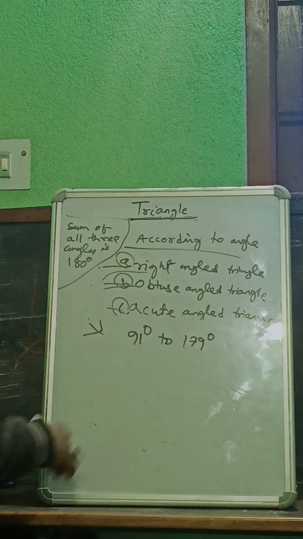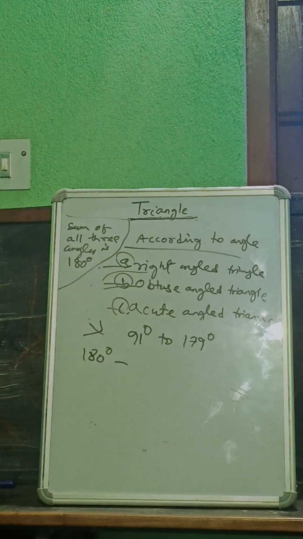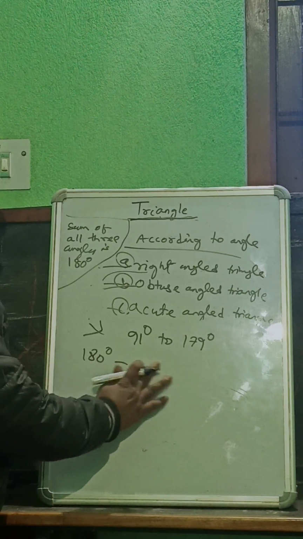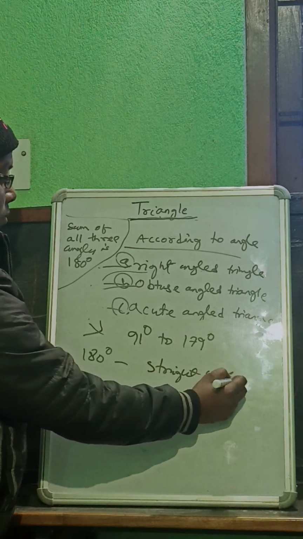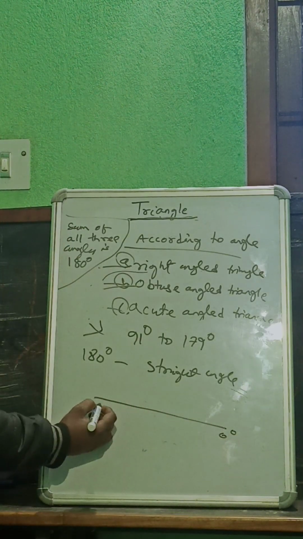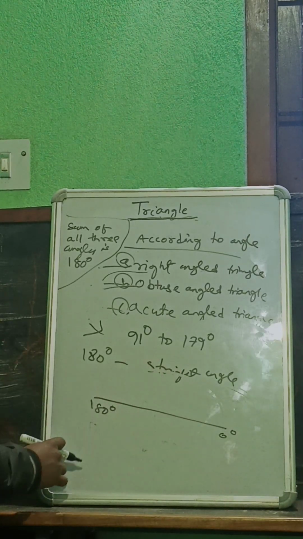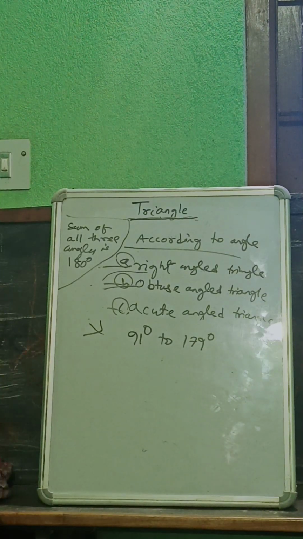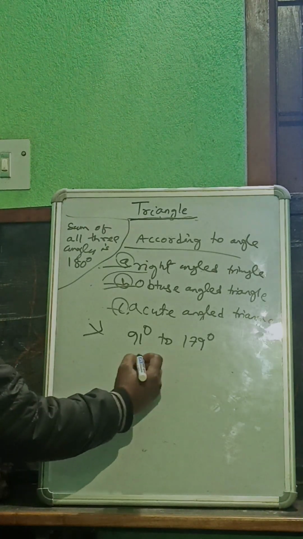You can ask me, sir, what is 180 degree? 180 degree is a straight angle. You can measure it, it is 180 degree. So from 91 degree to 179 degree, all are obtuse angles.